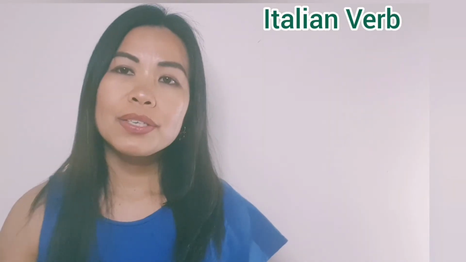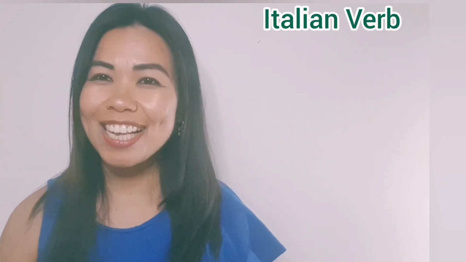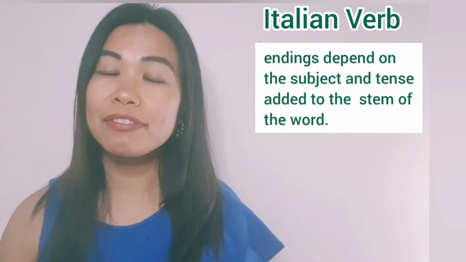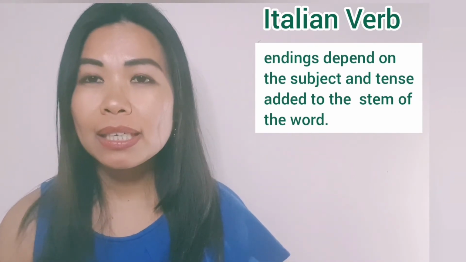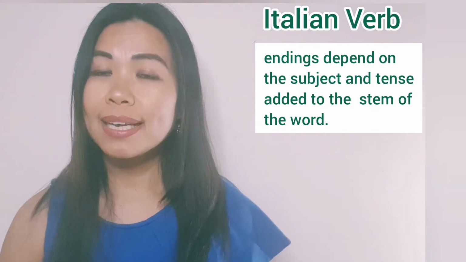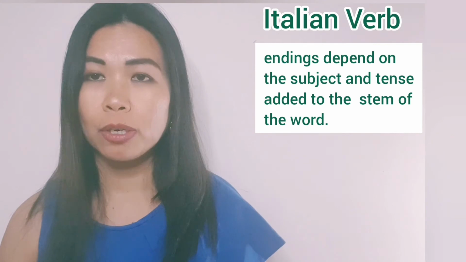Okay, so let's make a summary. An Italian verb has different endings depending on the subject and tenses. And this ending is added to the stem of the verb.